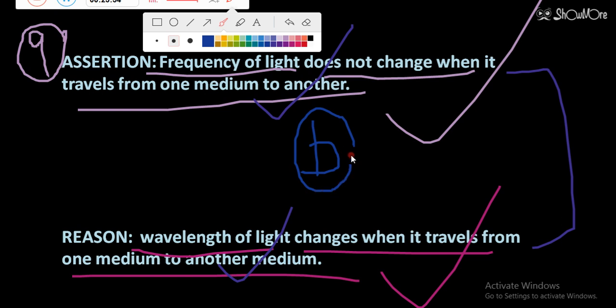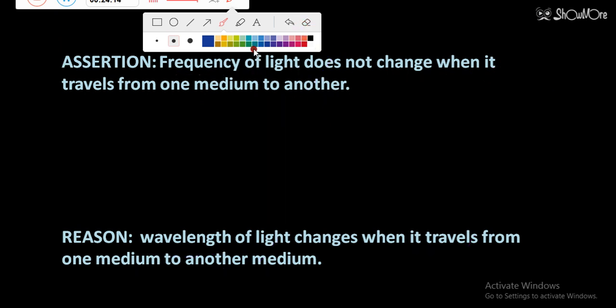So option B means both assertion and reason are true, but reason is not giving the correct explanation for the assertion. So I think this is clear. Let's move to the next question. The next question is displaying on your screen.